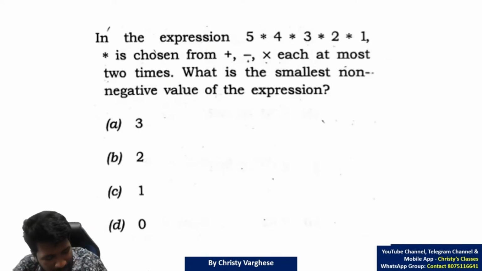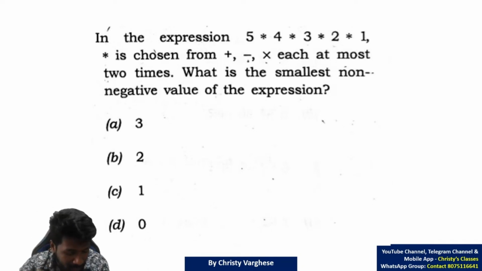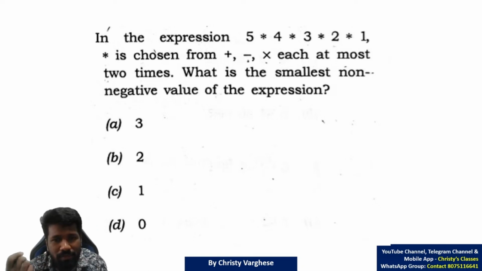This time in UPSC CSAT, the maximum number of questions from one single topic in reasoning was coding and decoding. In quantitative aptitude, number system was the topic from which maximum questions came. Quantitative aptitude topics we will discuss tomorrow, 8:30 p.m.